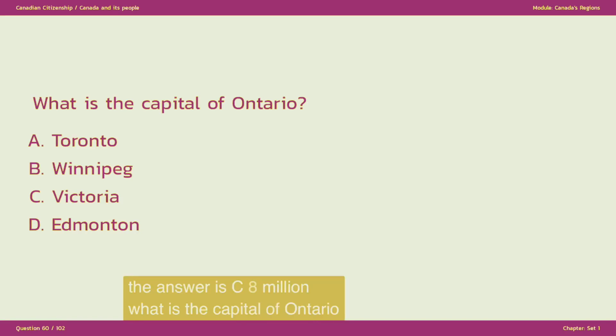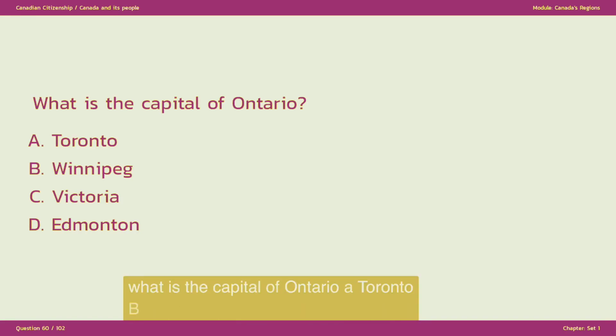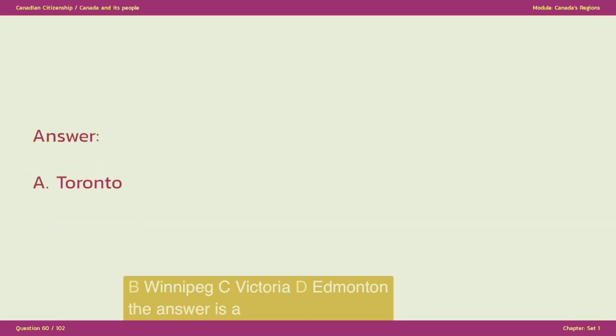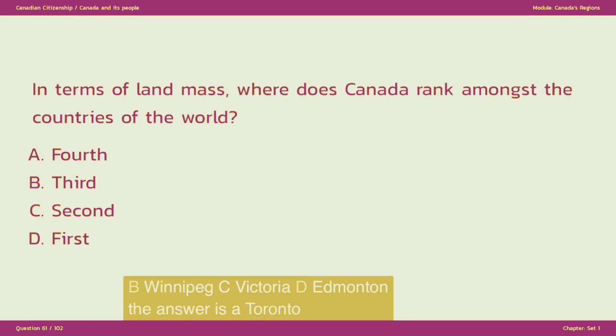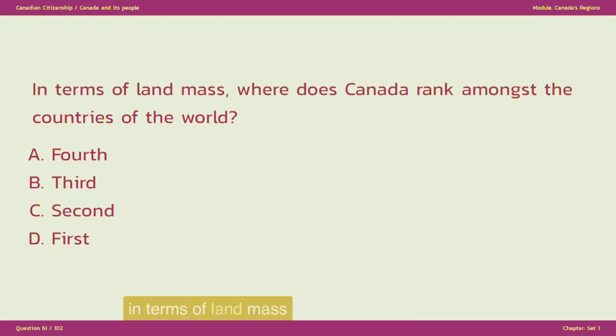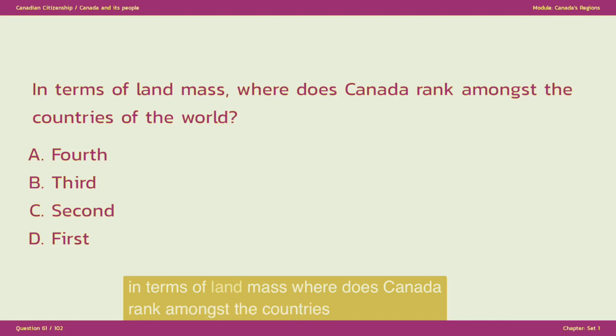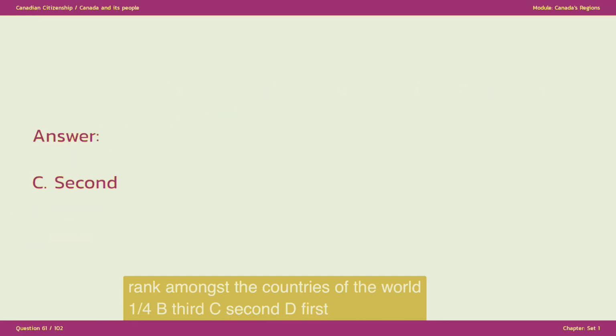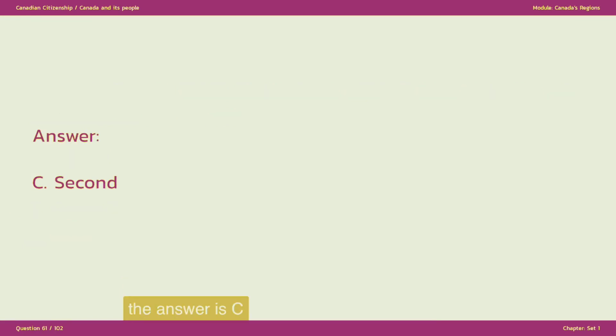What is the capital of Ontario? A. Toronto. B. Winnipeg. C. Victoria. D. Edmonton. The answer is A. Toronto. In terms of land mass, where does Canada rank amongst the countries of the world? A. 4th. B. 3rd. C. 2nd. D. 1st. The answer is C. 2nd.